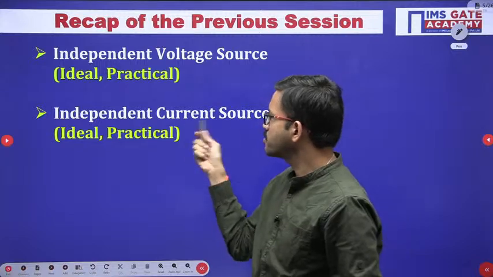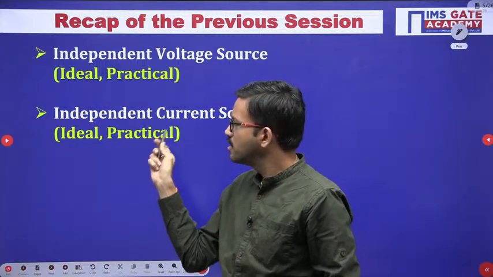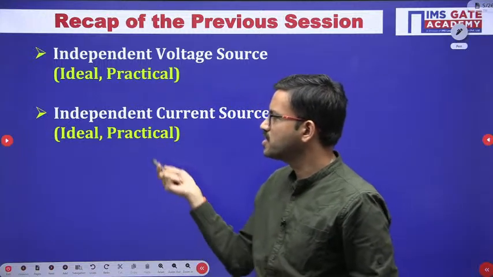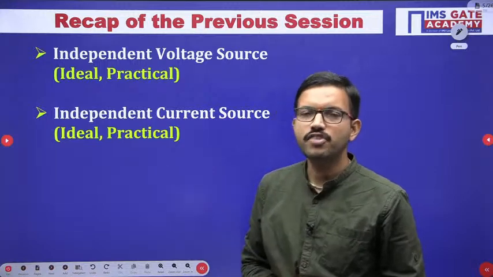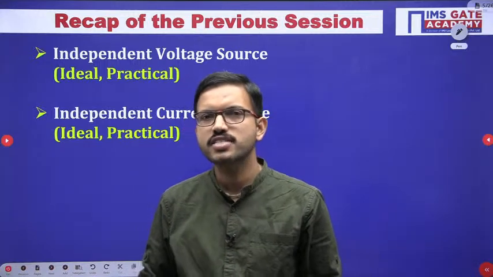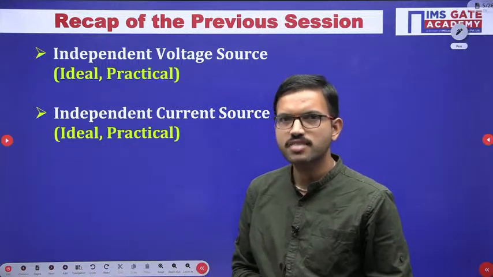Similarly, with respect to the independent current source, we discussed the characteristics with respect to ideal and practical, and then the equivalent circuits as well, and then the conclusion points with respect to internal resistance.